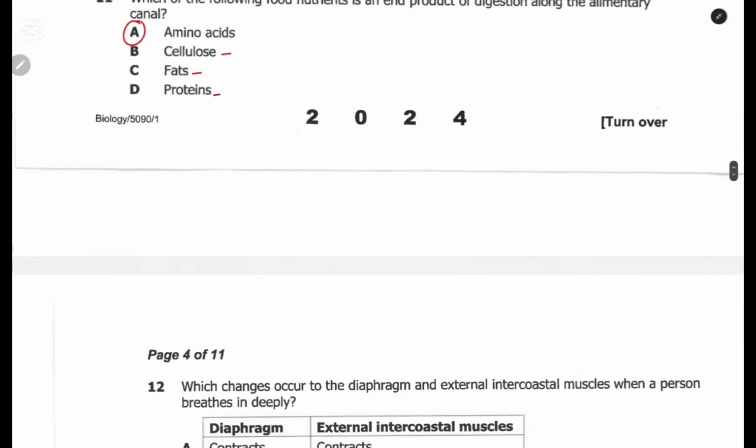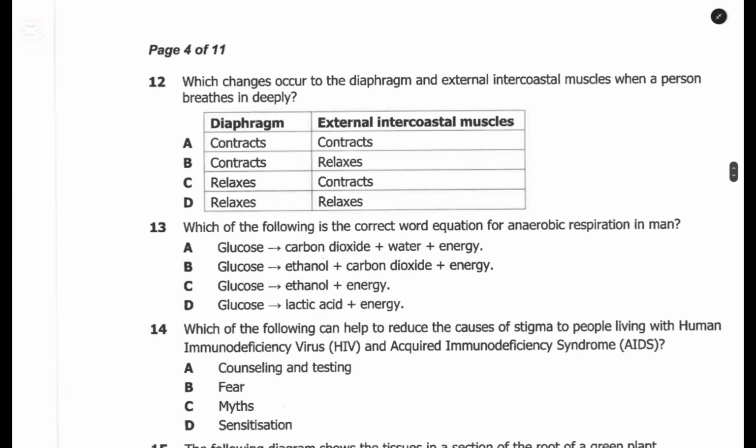Then coming to question 12, which changes occur to the diaphragm and external intercostal muscles when a person breathes in deeply? So when the person breathes in deeply, the diaphragm contracts and flattens.